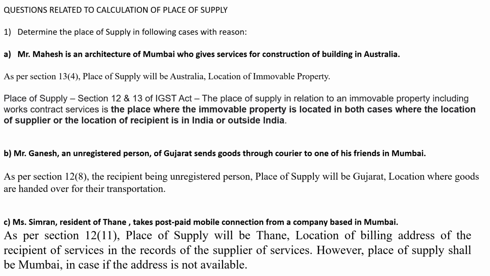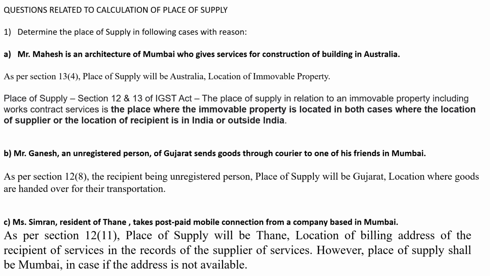So in postpaid services, mobile connections and all, whatever billing address of the recipient is there will be the place of supply. But in case the address is not available, then whichever company is giving the connection, where it is located, that place will be considered. So here the place of supply will be Thane, as the billing address of the recipient of service in the record of the supplier of services.